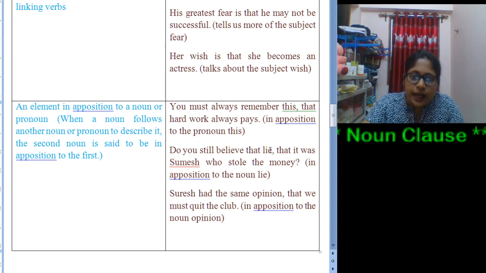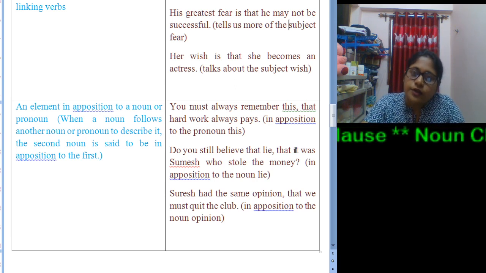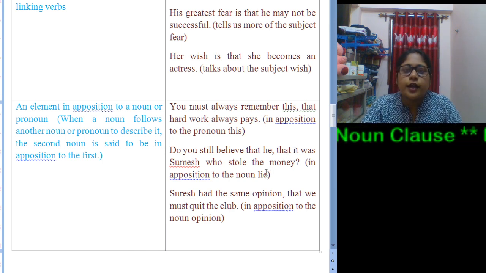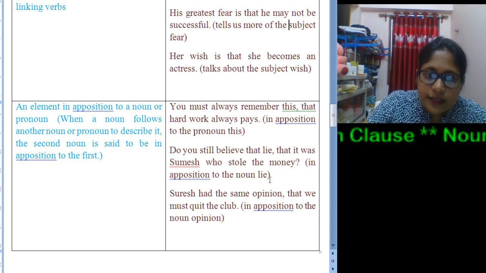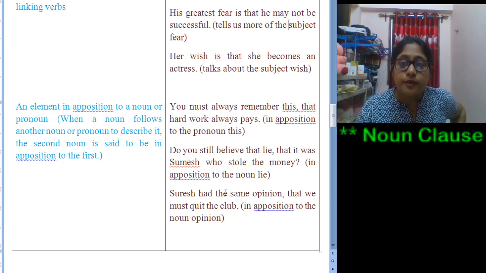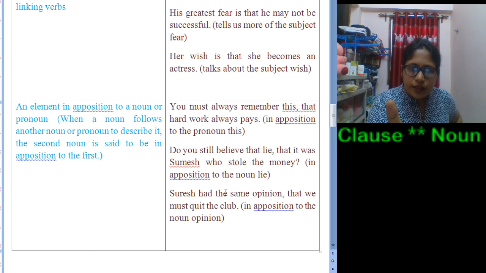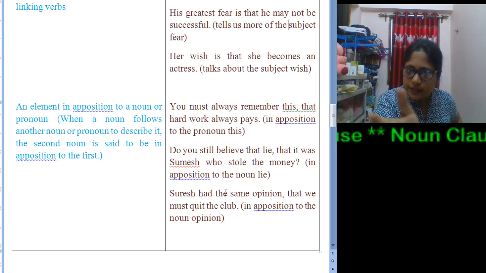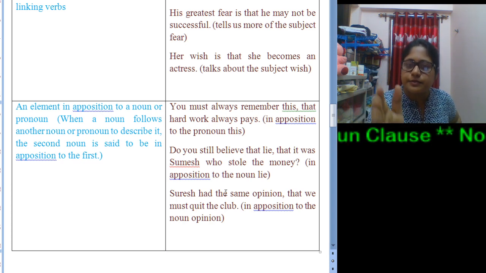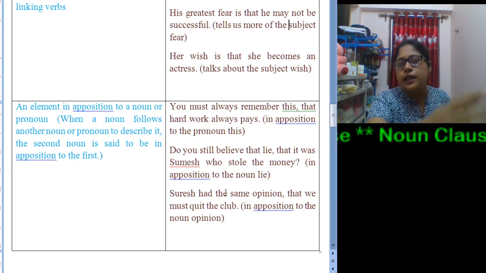Now after the noun lie, that is used in apposition in order to provide us a detail regarding the lie, whether Shumesh stole the money. So with the noun lie, we find in apposition this particular part, that it was Shumesh who stole the money.